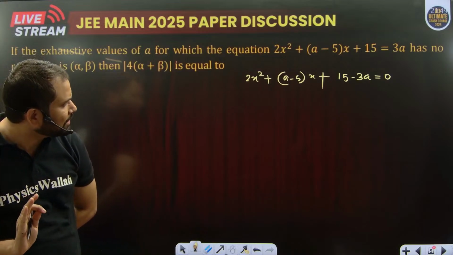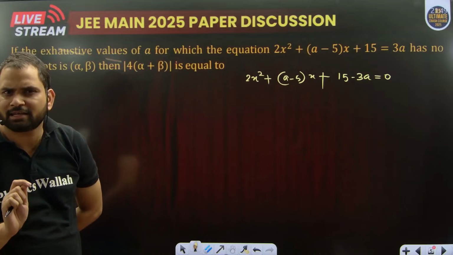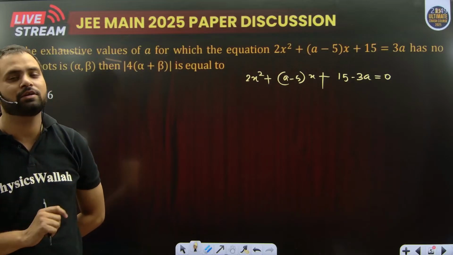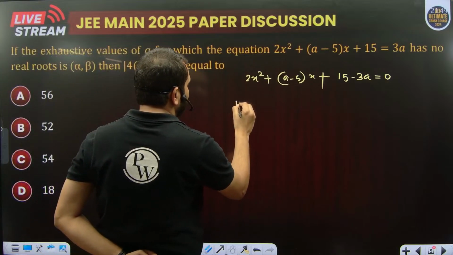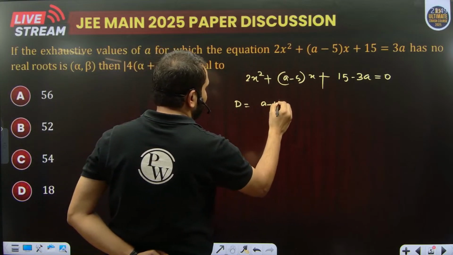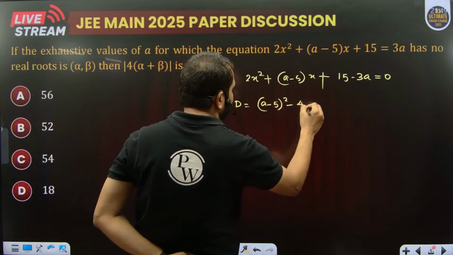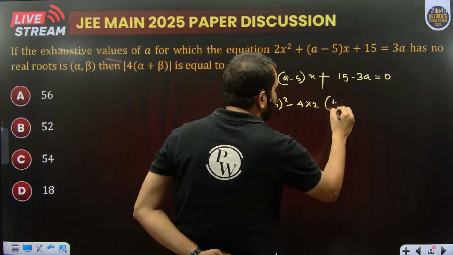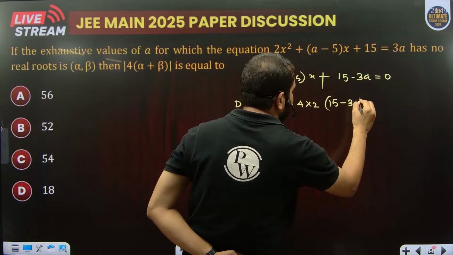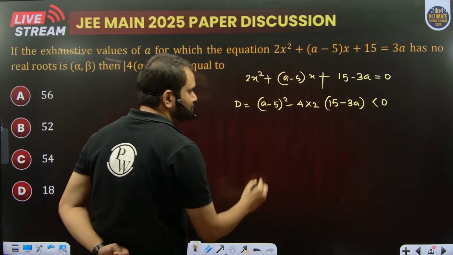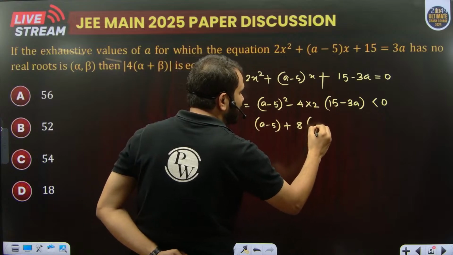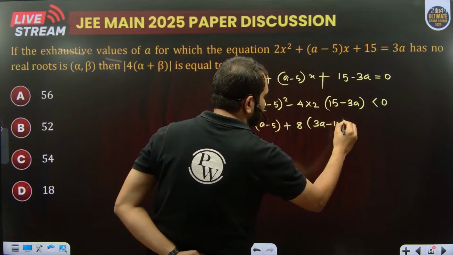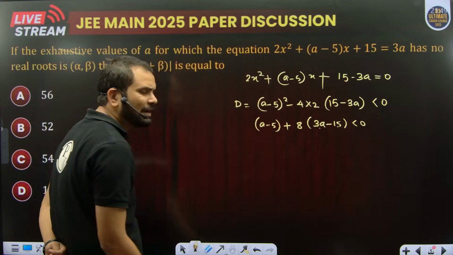Now the condition is the quadratic equation having no real root. That means its discriminant must be negative. So let's calculate the discriminant, which is equal to (A minus 5) whole square minus 4 into 2 multiplied by (15 minus 3A) less than 0, or (A minus 5) whole square plus 8 into (3A minus 15) less than 0. We can take 5 common from here.